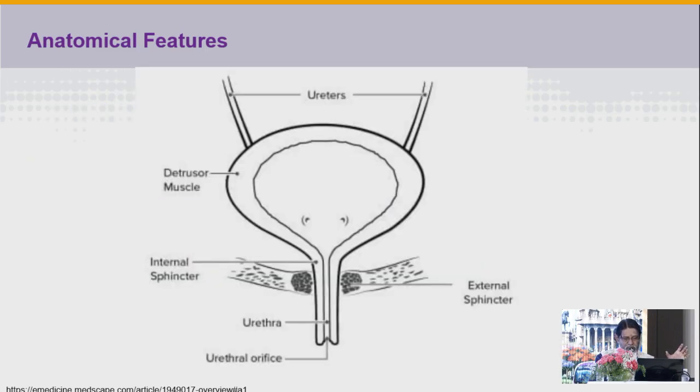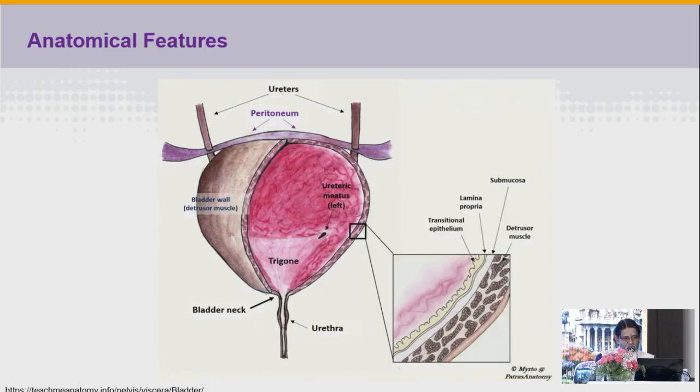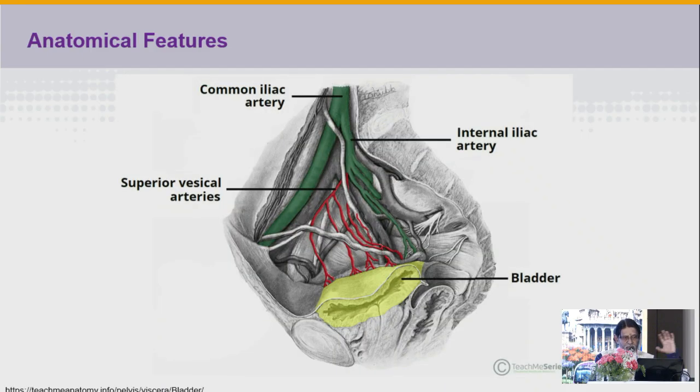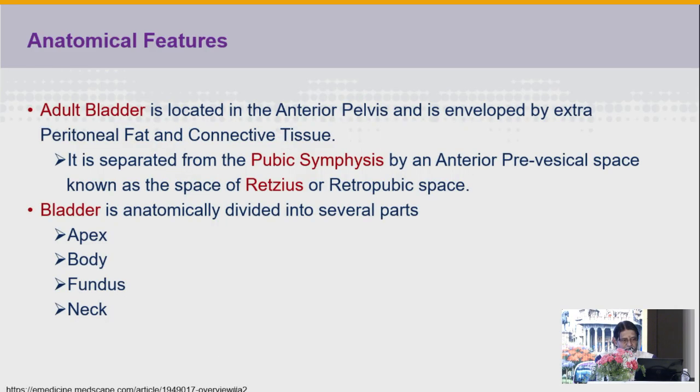So the anatomical features: we get the bladder apex, the body, the fundus, the neck, the internal sphincter, the external sphincter, and of course the detrusor muscle, which normally plays an important role in the contractions. So we have the peritoneum, and again the apex, fundus, and the trigone. You can see the opening of the ureter as well as the commencement of the urethra, that triangle we call the trigone, where the bladder neck is also situated. And we have the blood supply mainly derived from the common iliac artery as well as the internal iliac artery.